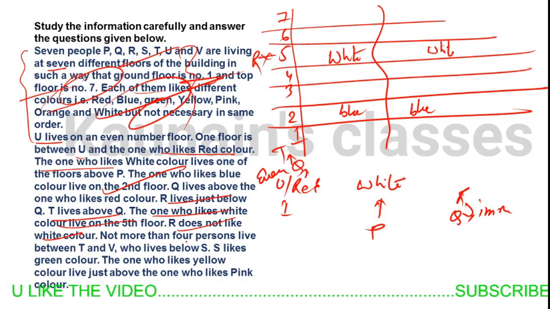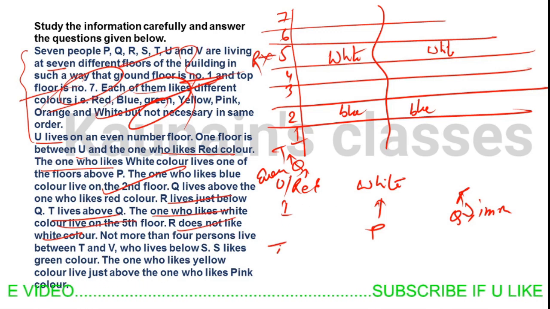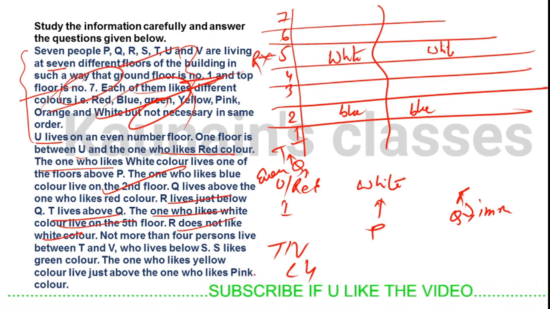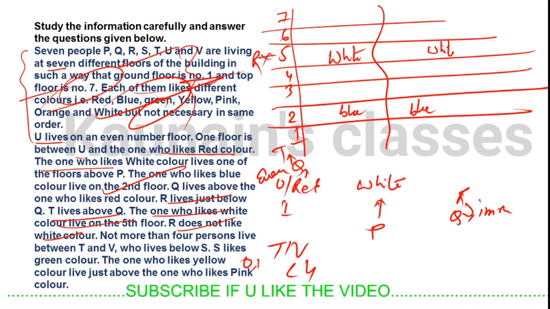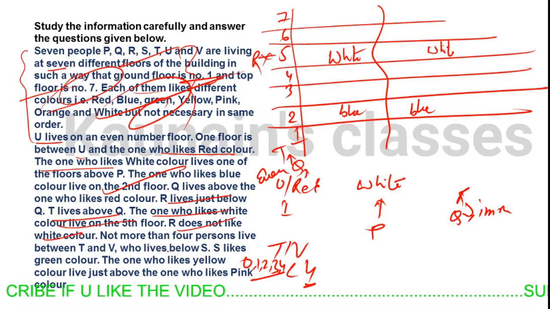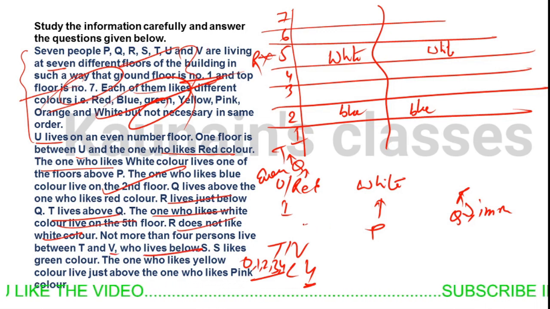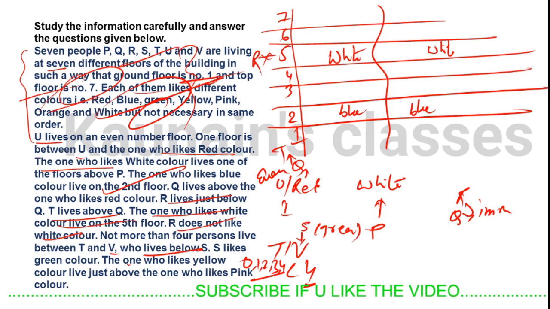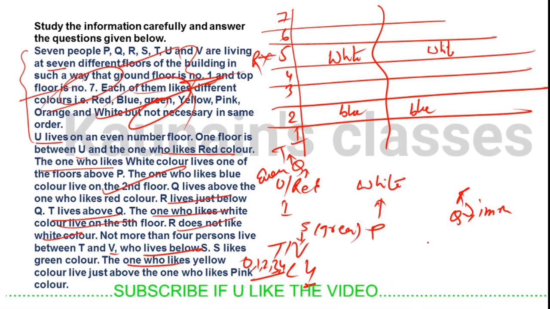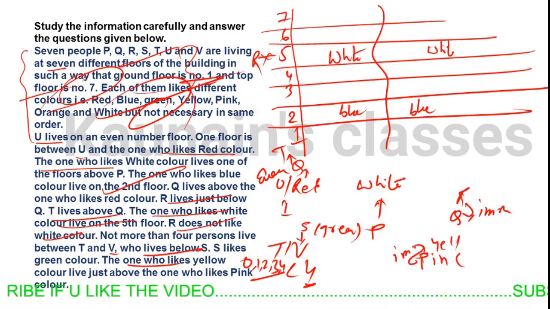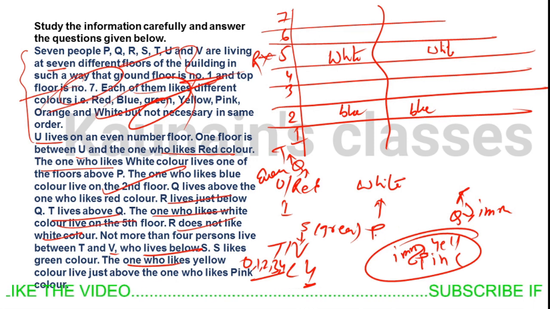Not more than 4 persons live between T and V. So what this hint is secretly telling you is that there can be 0, 1, 2, 3, or even 4 persons between T and V, but not more than 4. V lives below S, and S likes green color. The one who likes yellow color lives just above the one who likes pink. So yellow is immediately above pink, and these are two back-to-back positions.